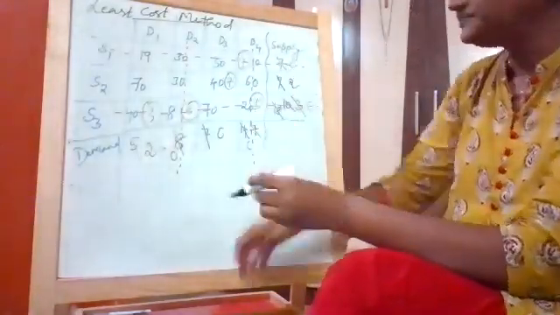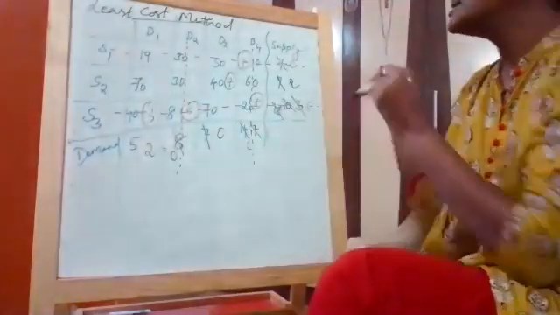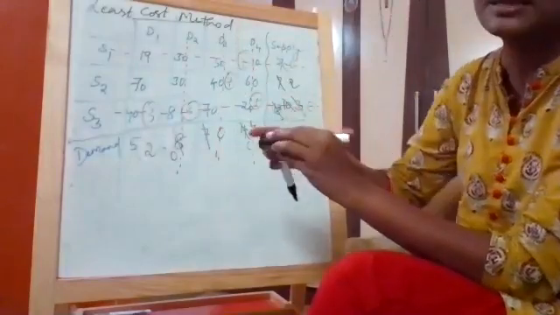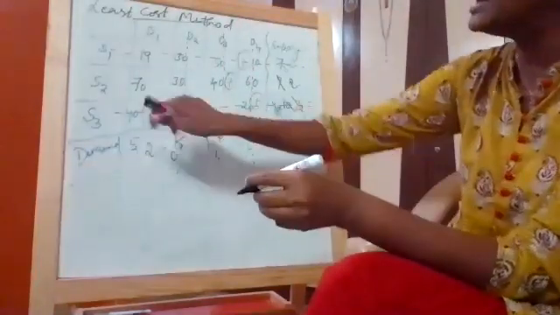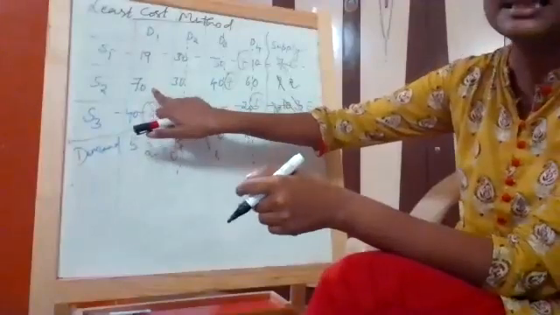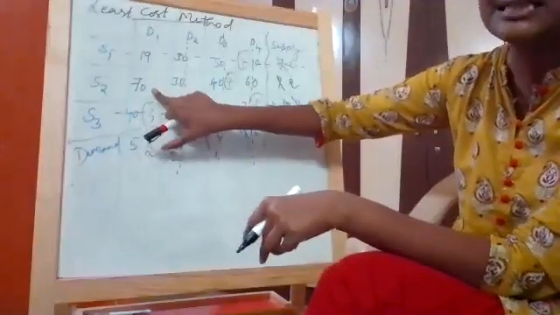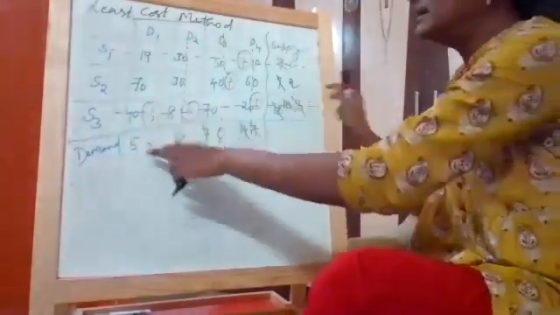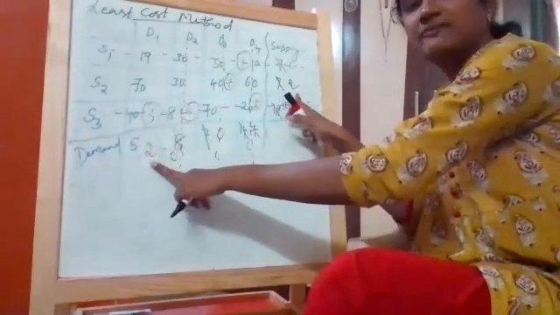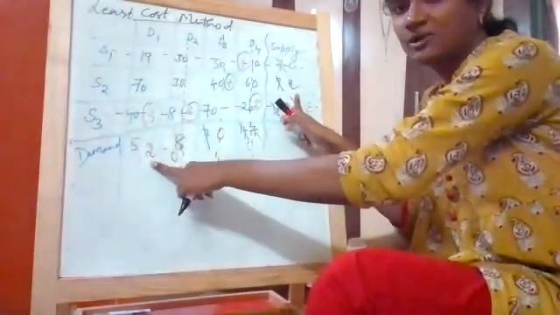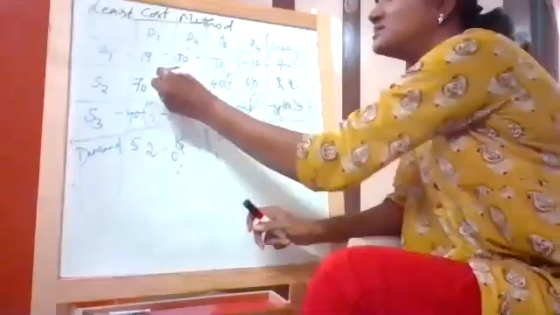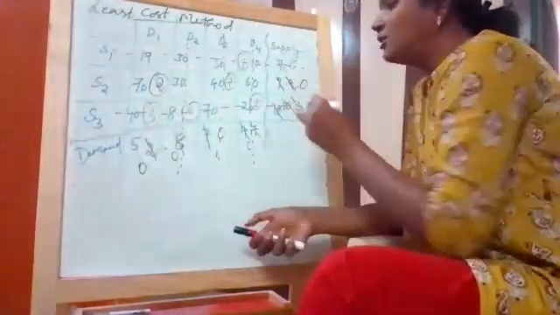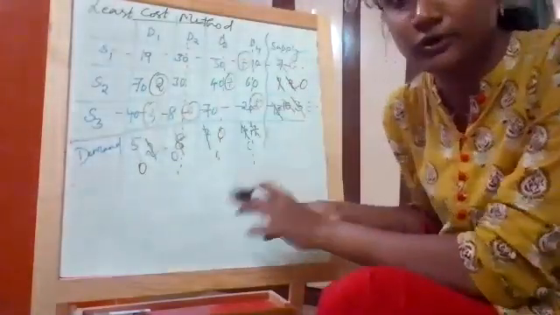Because this side it became 0, I'm cancelling even the third column as well. Now the only uncovered area is this particular cell S2D1, which has 70 as the value. If you see the demand and supply for this, both are the same, 2 and 2, row-wise and column-wise. If you arrive at this point with both sides the same, that means you did your problem correctly and went in the correct flow.